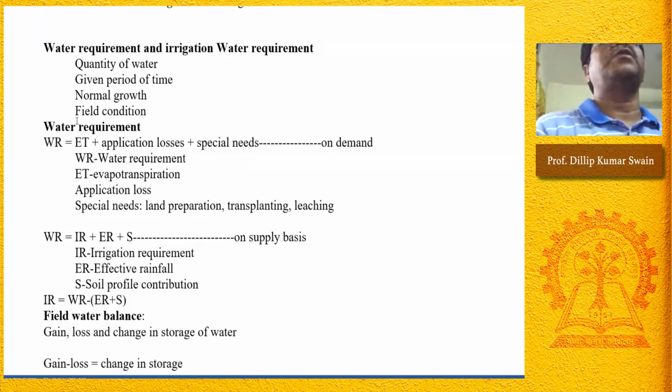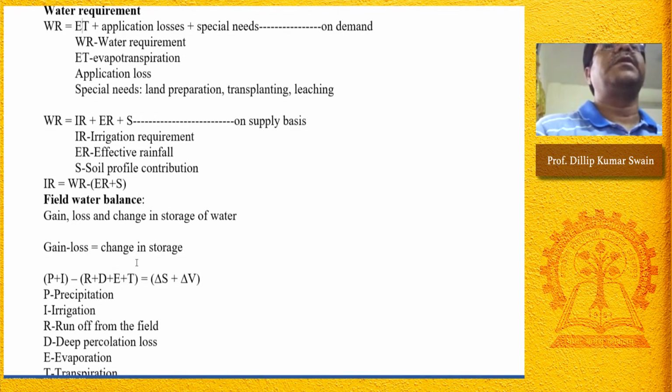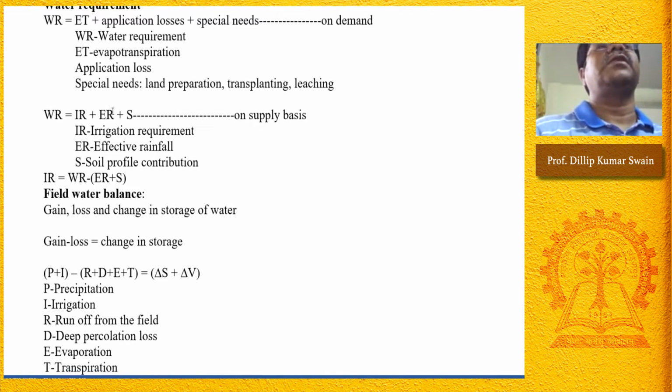How can we calculate water requirement? Once you know that, we'll be able to calculate how much irrigation water is expected. Now you have to be prepared, the government or any agency, and the farmer should know this much irrigation water may be required for my crop. Prior to that, he should have some storage, the irrigation water storage that should be there to meet the need of the crop based on the rainfall and the soil profile.